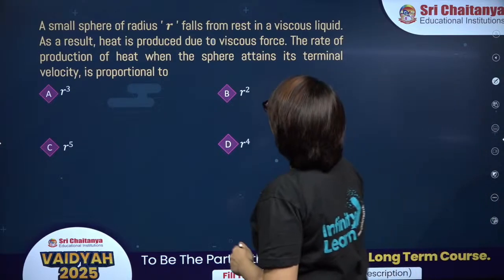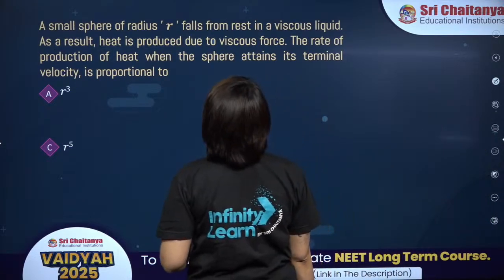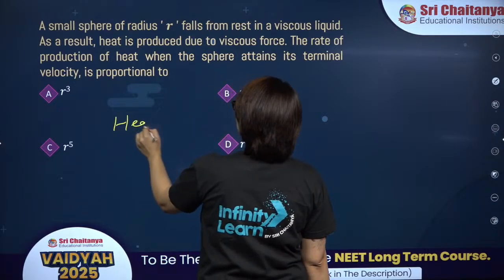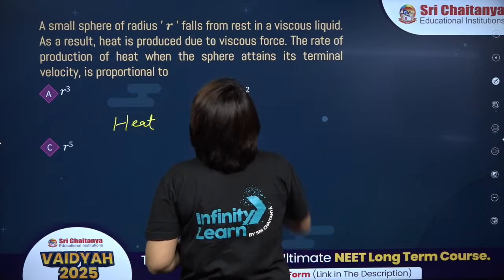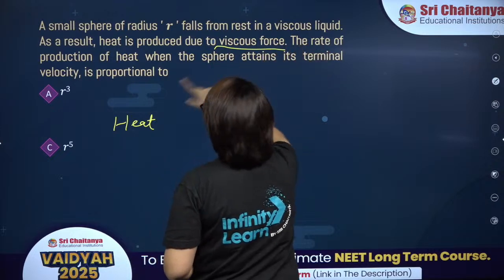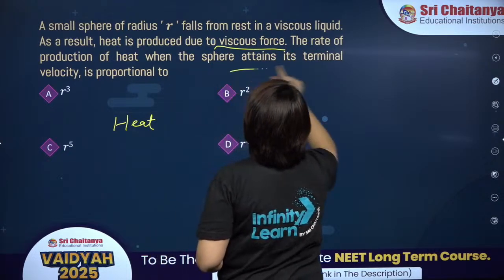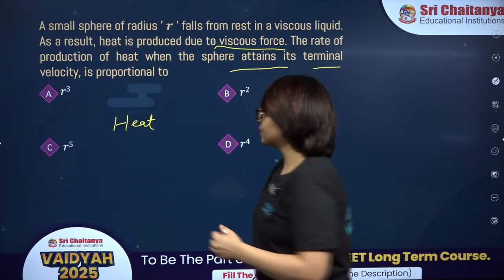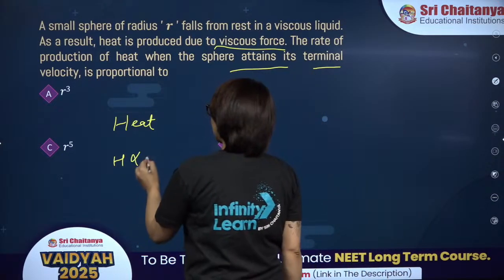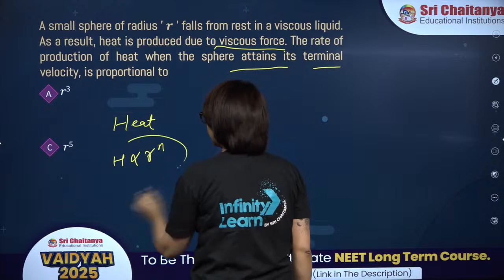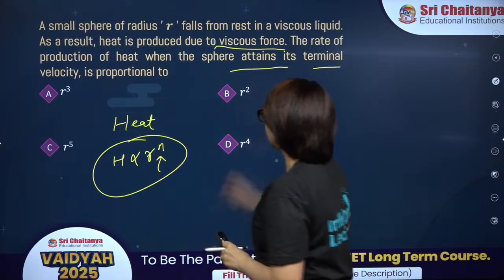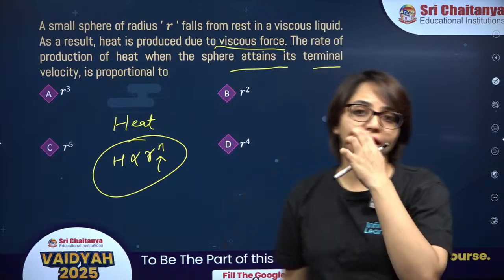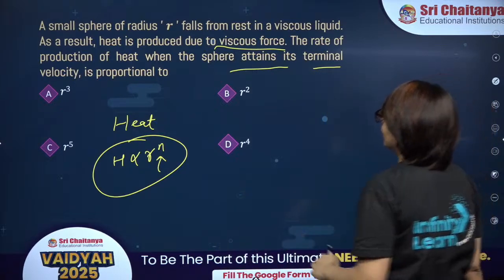A small sphere of radius r falls from the rest in a viscous liquid. As a result, heat is produced because of the viscous force. The rate of production of heat when the sphere attains its terminal velocity is proportional to. Heat is proportional to radius to the power n. So what is the radius to the power n over here? That is your question. Alright, try this one, come on guys. This is one of the PYQ again.